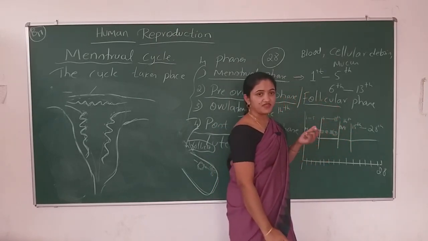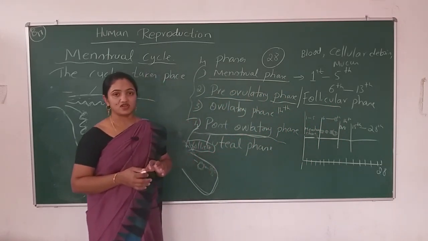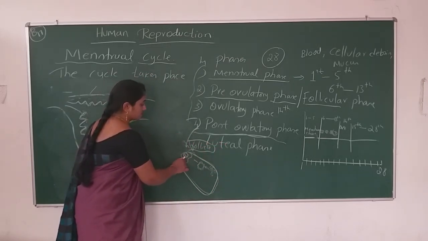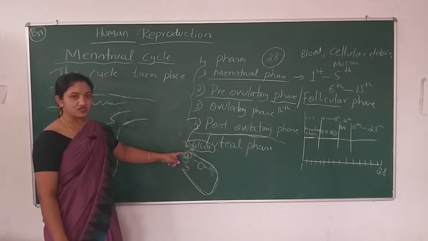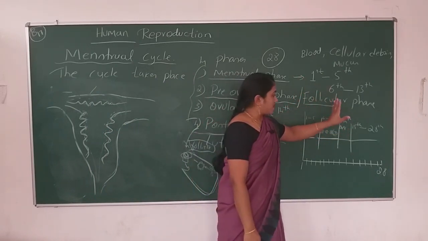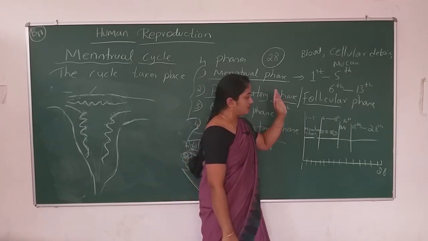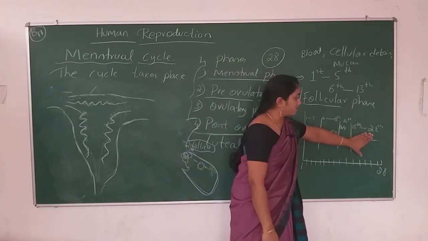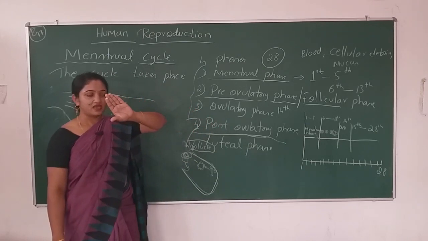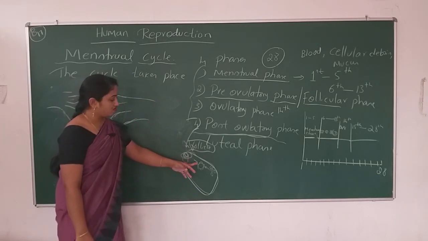What will happen if the egg gets fertilized with the sperm? That fusion, or syngamy, or fertilization. And also we didn't talk about the leftover Graafian follicle here. So listen to me, I am describing the fertilization. If the fertilization occurs in the female reproductive tract, will the epithelium of the uterus get deposited by blood or cellular debris or mucus? Yes it is, but exceptions are there. Let me describe from this point.